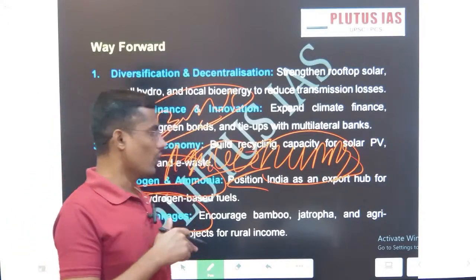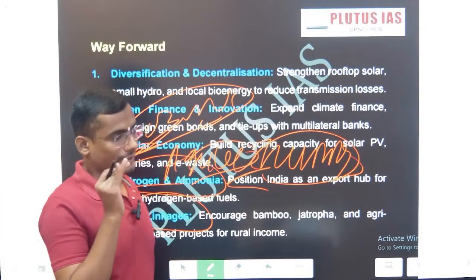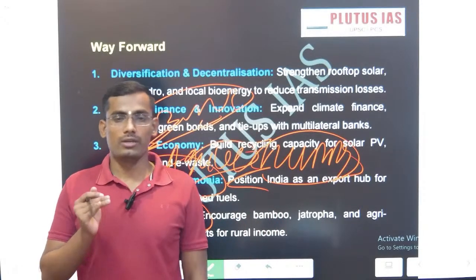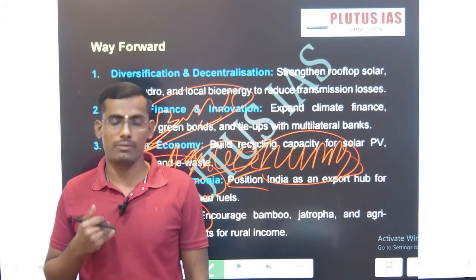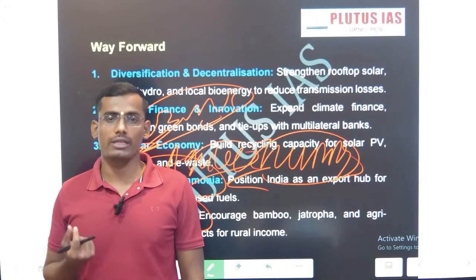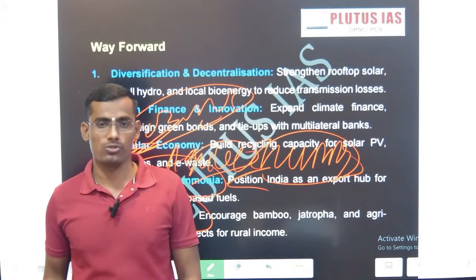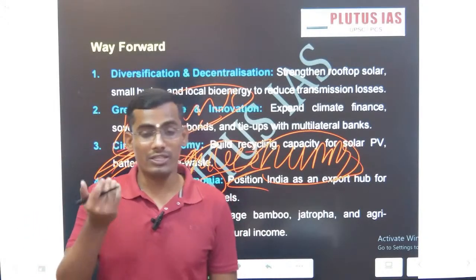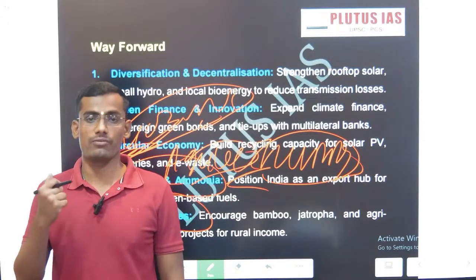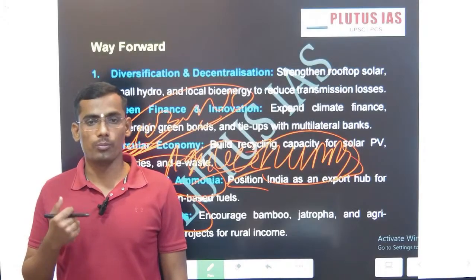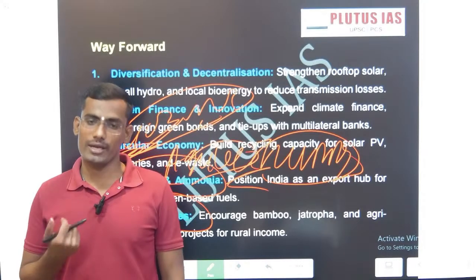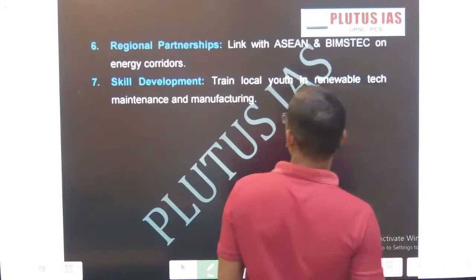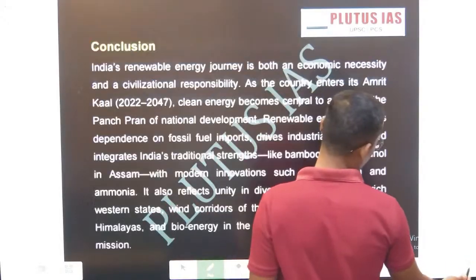Okay, so overall we have discussed what exactly India's renewable energy stand is, why we have taken this topic, then what exactly the renewable energy basket means for India, then what initiatives the Government of India has taken. Apart from initiatives, what are the achievements of those initiatives, what are the challenges, and what further action we can do to make India a global renewable energy power. Finally, the conclusion I will mention here: regional partnership, skill development.